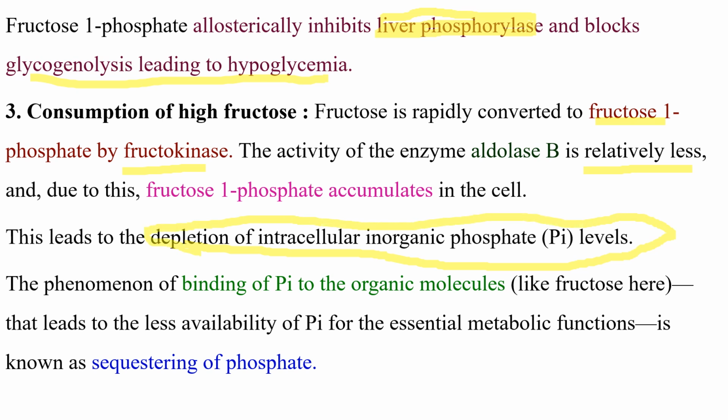So this fructose 1-phosphate binds to the inorganic phosphate, which causes the depletion of intracellular inorganic phosphate level. This phenomenon of binding of inorganic phosphate to organic molecules like fructose leads to less availability of inorganic phosphate for essential metabolic function, so it is known as the sequestering of the phosphate.